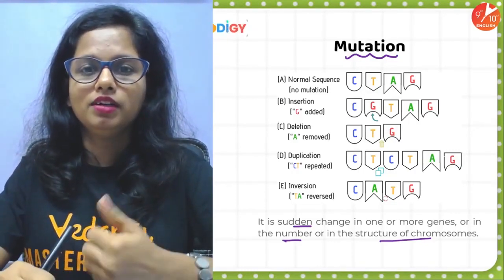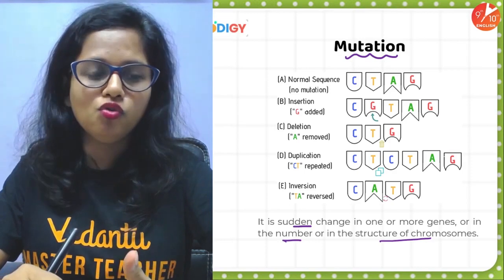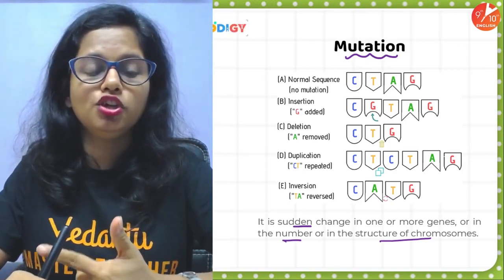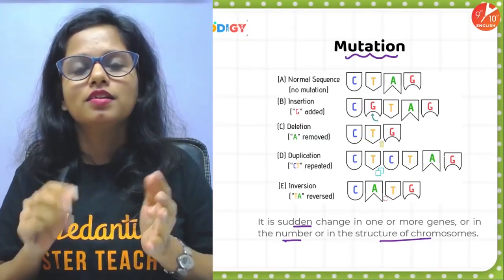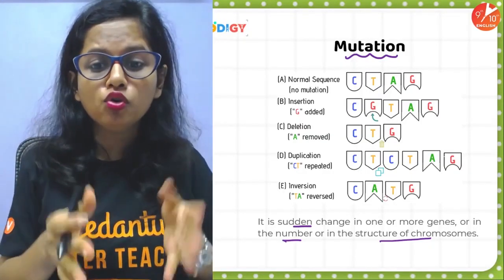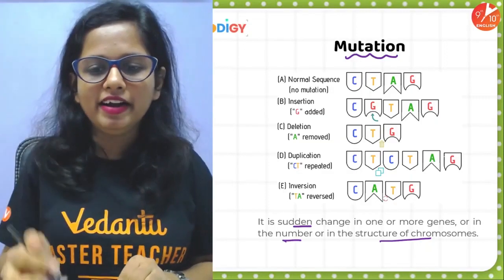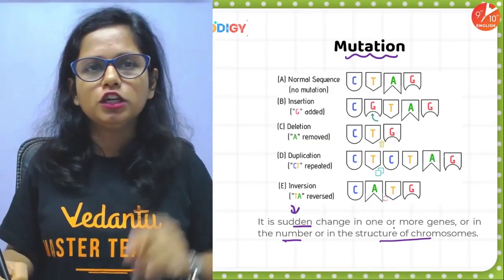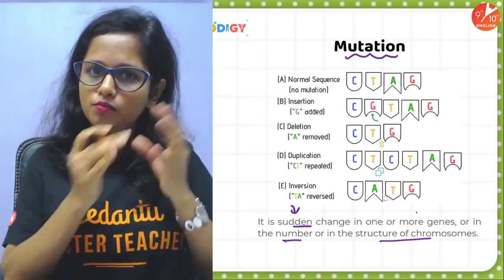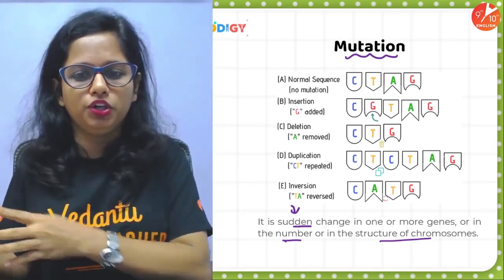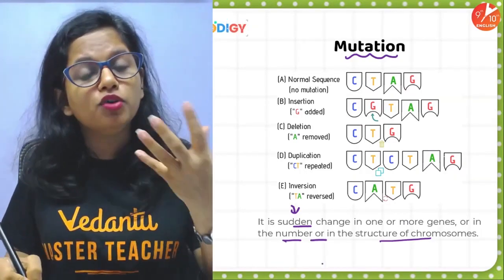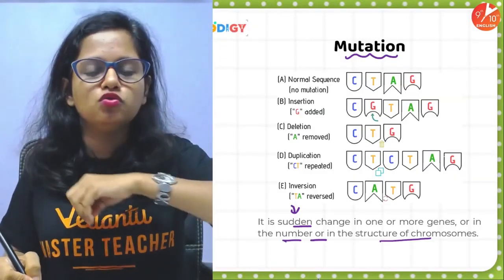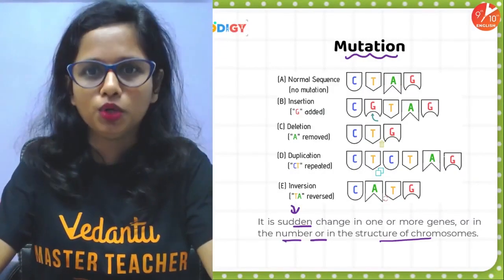So people, whether there is a change in the chromosome or in the number of chromosomes, it is still considered to be mutation. So if you look over here, mutation is defined as any sudden change in one or more genes, monogenic mutation or polygenic mutation, or even any change in the number of chromosomes or structure of chromosomes.